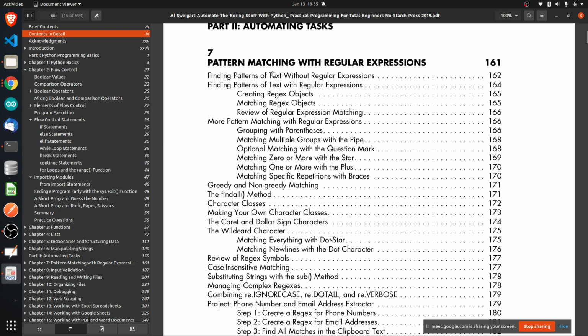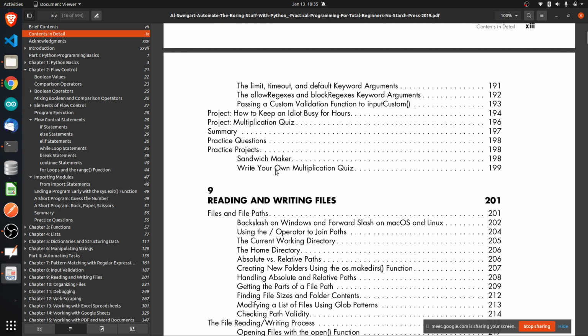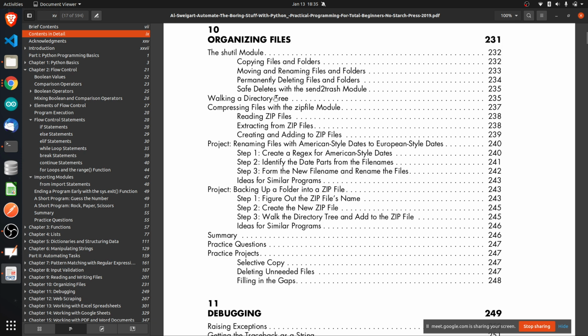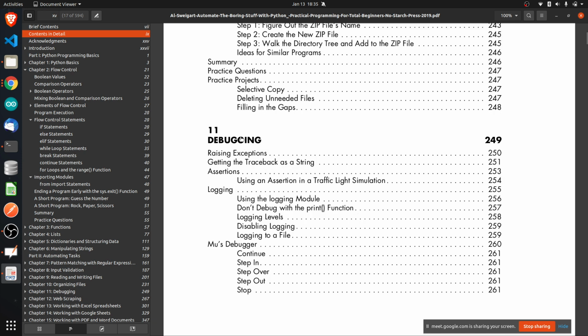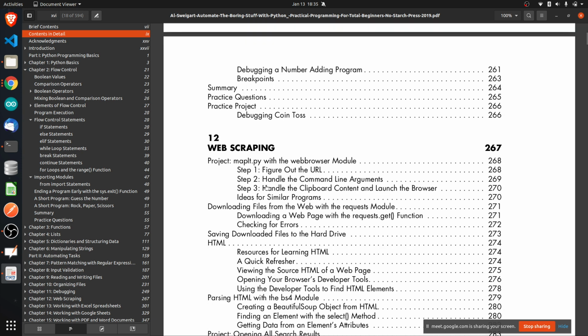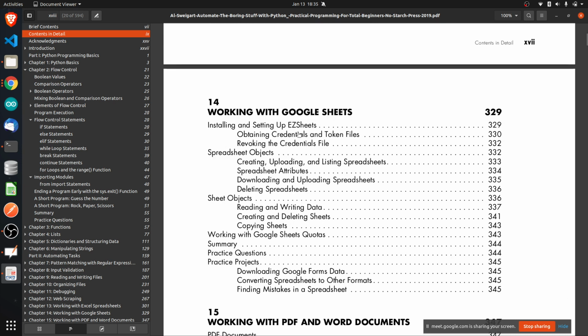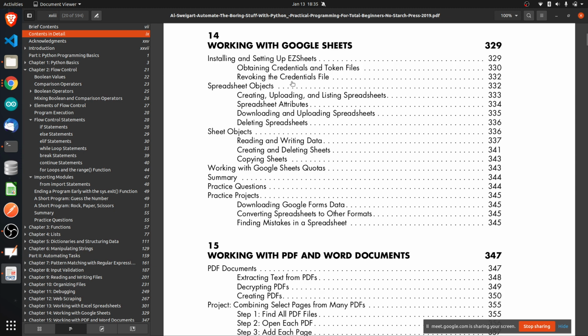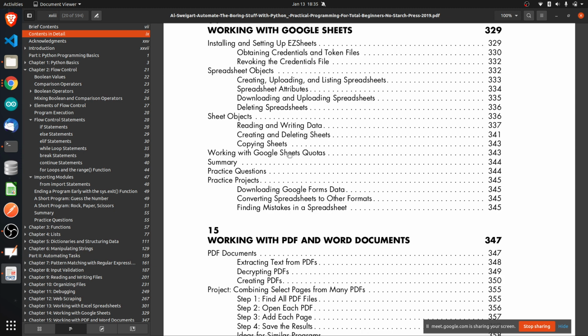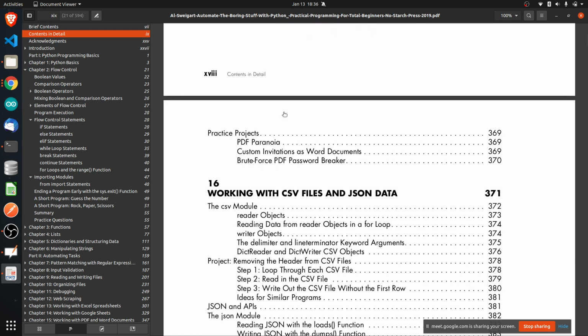Then the second part is all about automating things. Regular expressions are there, validation is there, reading from files is there. Organizing files, debugging. I have shown you some ways to debug with the help of VS Code, how you actually debug a program. Web scraping is there, Excel spreadsheets are there, Google Sheets. You can automate everything using Python. Working with PDFs and Word documents, you can create Word documents, create PDFs, and write programs which can open an existing Word document. You can download PDFs from the internet with the help of Python.